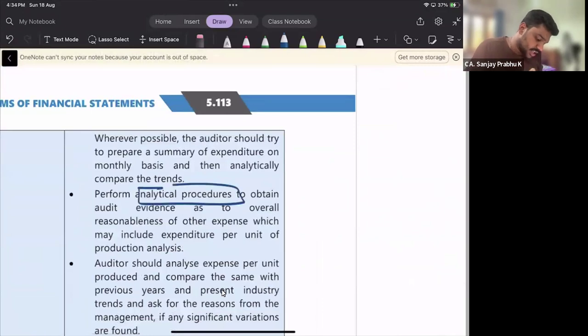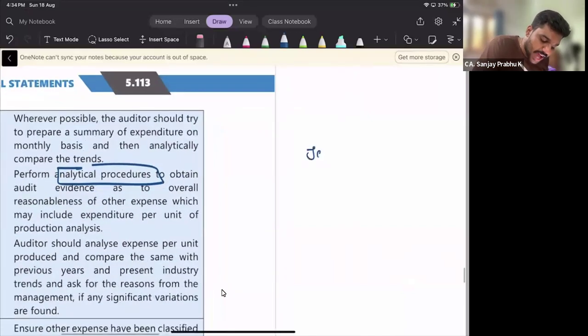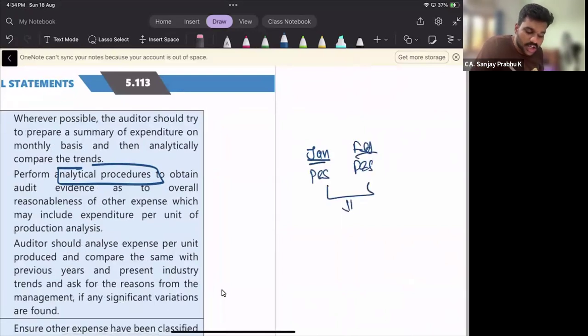Perform analytical procedure. What do you mean by analytical procedure? Compare current year traveling expenditure with previous year's traveling expenditure. If there is a huge variation, the auditor should investigate for reasons. Not only on a yearly basis, the auditor can also compare on a monthly basis. Compare January month's printing and stationery expense with February month's printing and stationery expense. If there's a huge variation, the auditor should investigate the reasons.